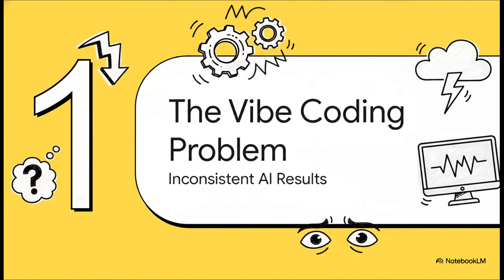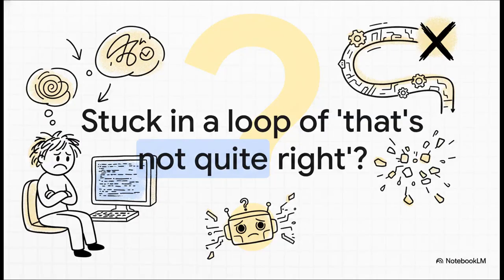Okay, let's kick things off with the big question, the vibe coding problem. Why on earth are the results so hit or miss? I mean, come on, you know this feeling. You're trying to get the AI to do something, you've prompted it like six times, and it's still just not getting it. It's so frustrating. It feels like you're just having a bad luck day with the AI. But here's the thing. What if it has nothing to do with luck?